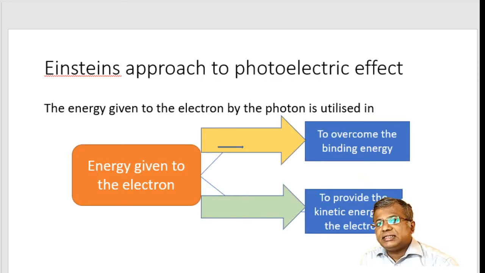What does it do with the energy? First of all, some part of the energy is utilized to overcome the binding energy. Electrons are attached to the ions, so some part of the energy is used to overcome the binding energy, and the remaining part of the energy is provided as the kinetic energy of the electron.